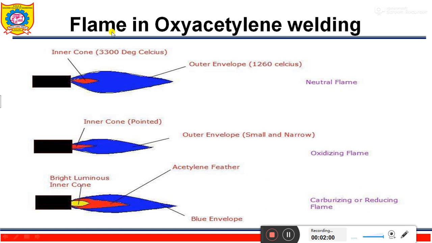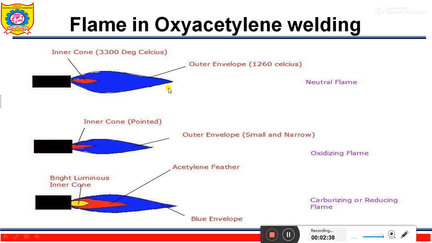Different types of flames in oxyacetylene welding are neutral flame, oxidizing flame, and carburizing or reducing flame. Neutral flame. What is neutral flame? It is produced when equal volumes of oxygen and acetylene are mixed in the welding torch and burned at the tip of the torch. The temperature of the neutral flame is about 3260 degrees Celsius.